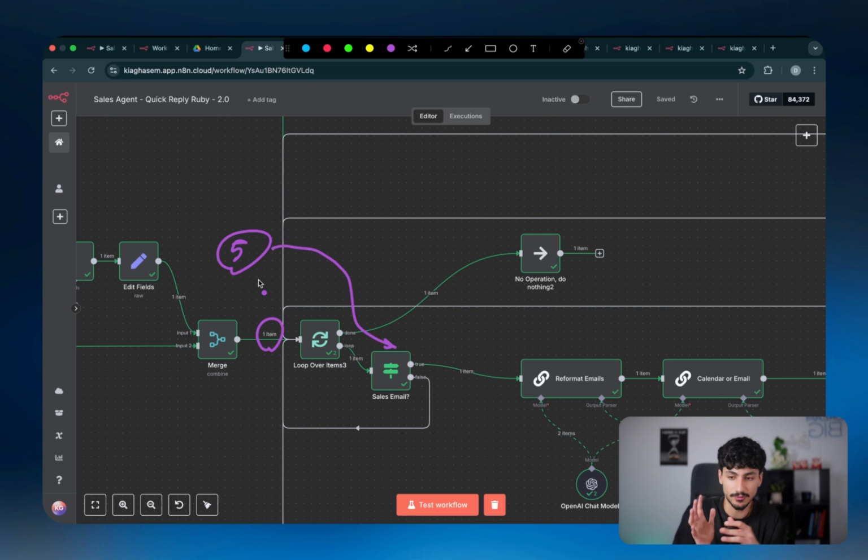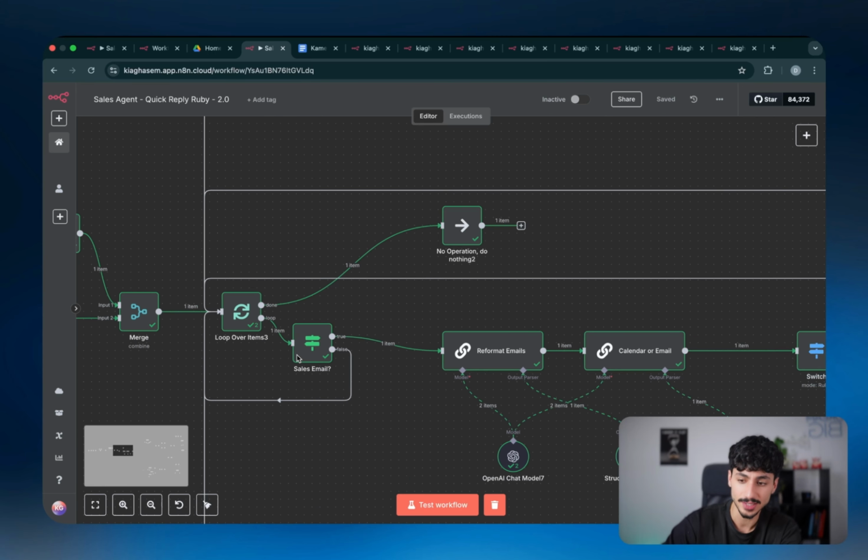So instead of it sending 5 emails across all at once, the first one will come in, the AI agent will create an action plan and request from you to do it. If you say yes, then the second item will come in, and then the third item, and the fourth one, and the fifth one, and all of the items after that. And the reason why I've done it this way is to make sure that the system is robust and the AI agent isn't making mistakes because you're giving it 4 items all at once.